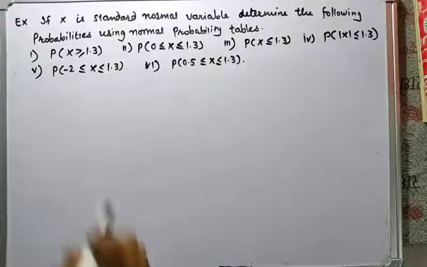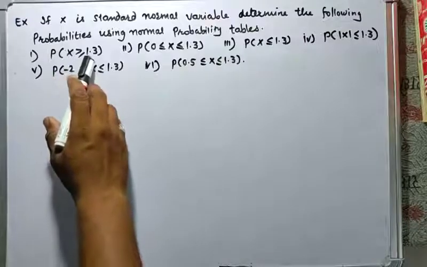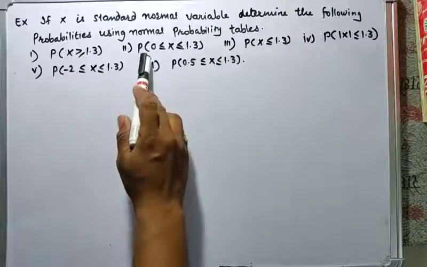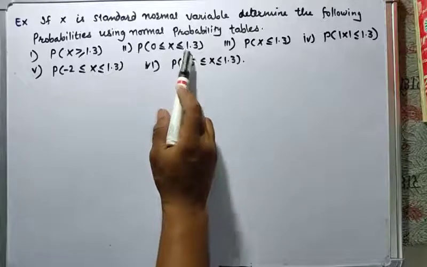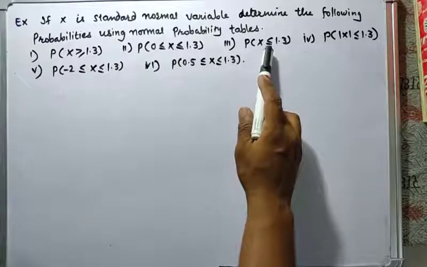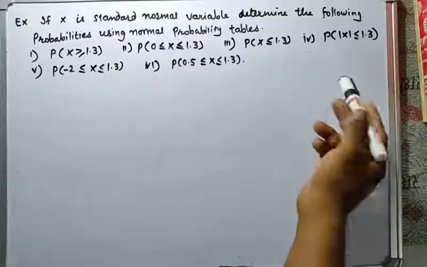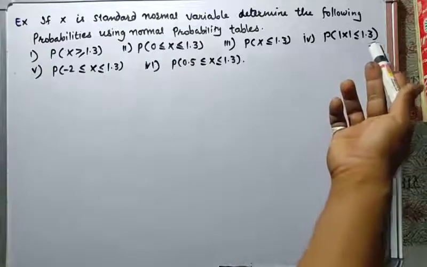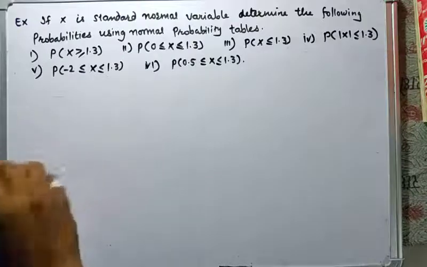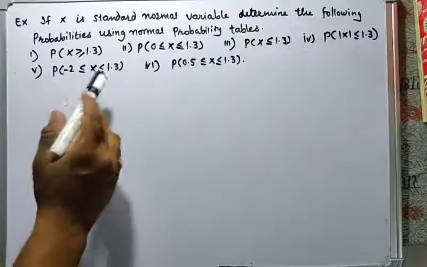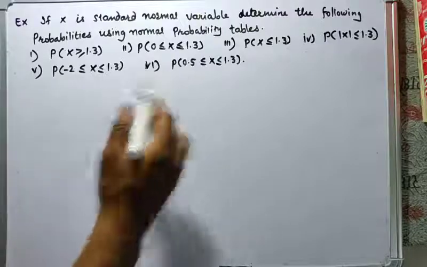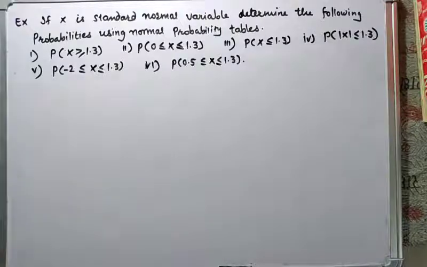First, probability of x greater than or equal to 1.3. Next, find probability of 0 less than or equal to x less than or equal to 1.3. Next, calculate probability of x less than or equal to 1.3. Next, calculate probability of mod x less than or equal to 1.3. Fifth one, probability of -2 less than or equal to x less than or equal to 1.3. And next, calculate probability of 0.5 less than or equal to x less than or equal to 1.3.